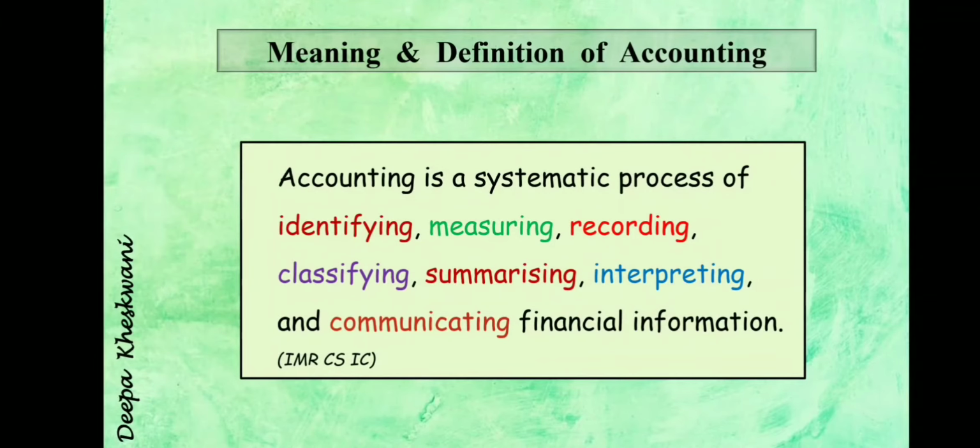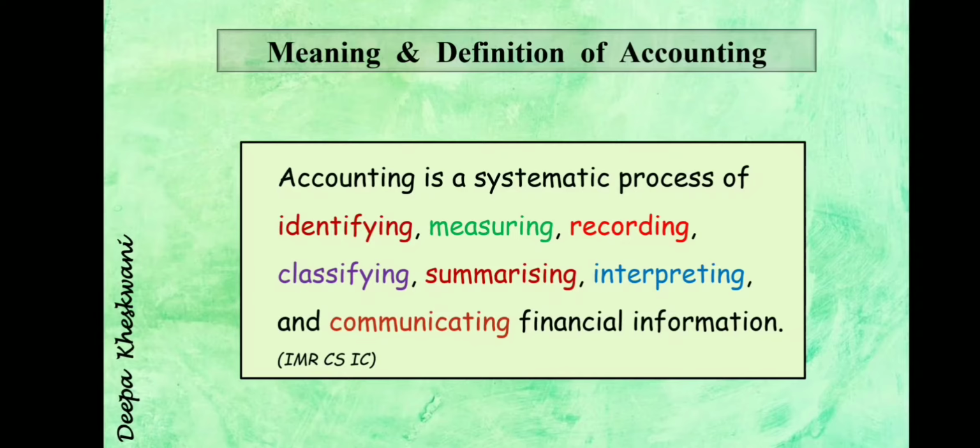Accounting is a systematic process of identifying, measuring, recording, classifying, summarizing, interpreting, and communicating financial information. You can learn this meaning with the abbreviation which I have mentioned with the definition, IMR CSIC. This is just to make it easy to learn. Now accounting is a process. As I told you, accounting is not just recording, it is a very long process.